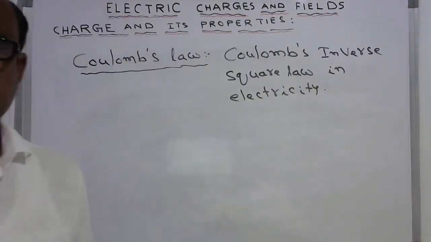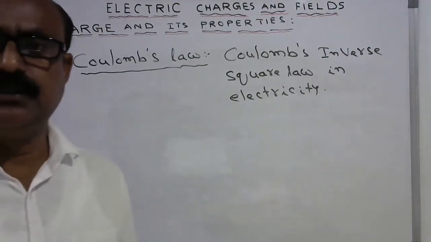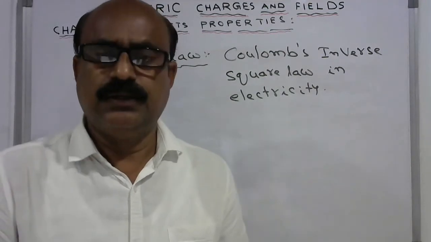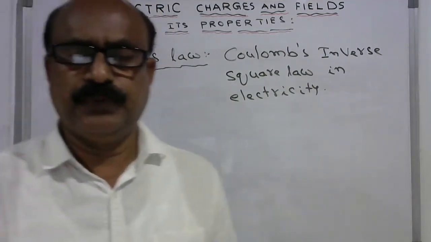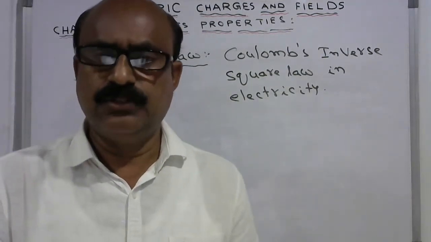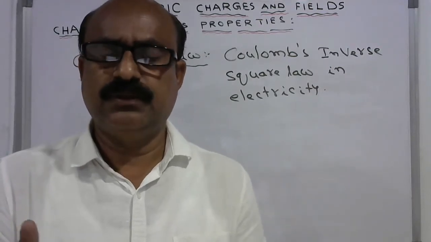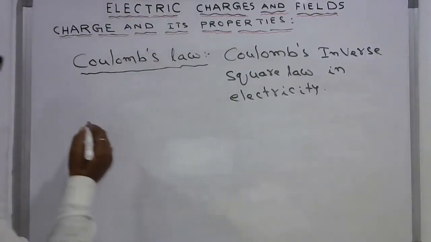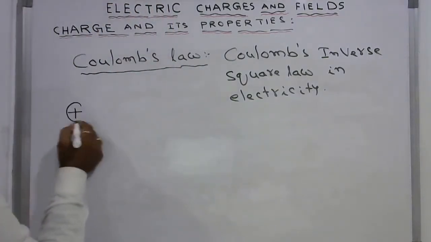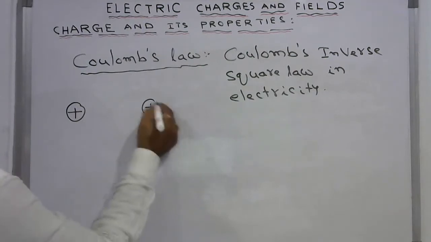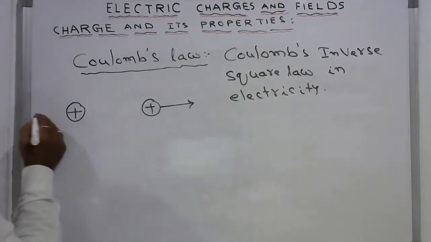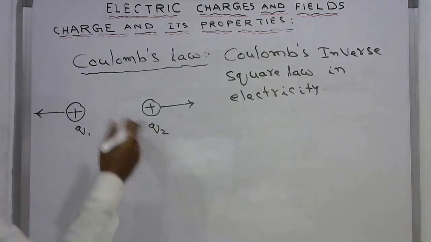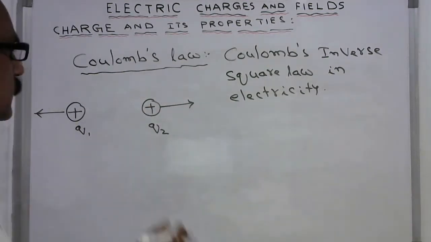Now let us see the most important part of electrostatics, which is Coulomb's law. According to Coulomb's law, the force between two like charges is repulsive, and the force between two unlike charges is attractive. Take for example, if there are two positive charges, these two will repel each other.